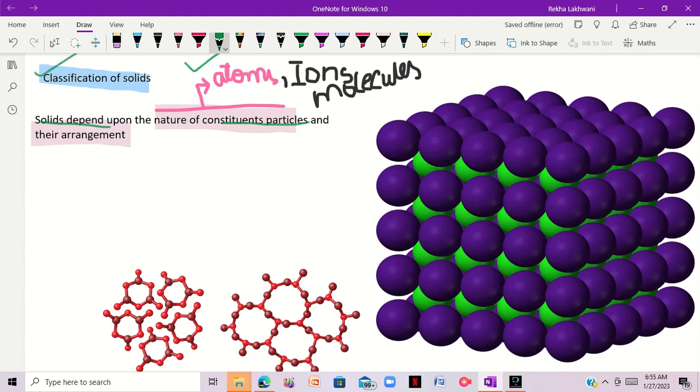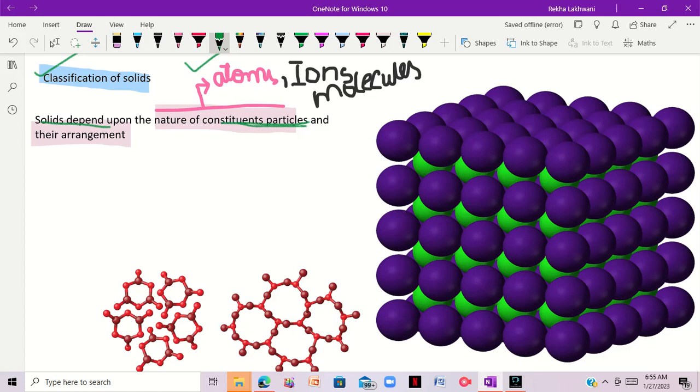The classification of solids depends upon the nature of the constituent particles, like which kind of particles they are made of. For example, we have a crystal made up of atoms, a crystal made up of ions, and a crystal made up of molecules.